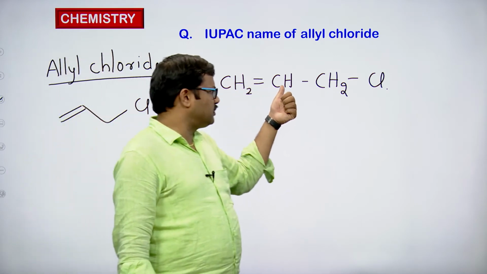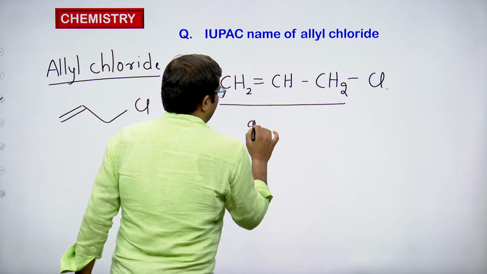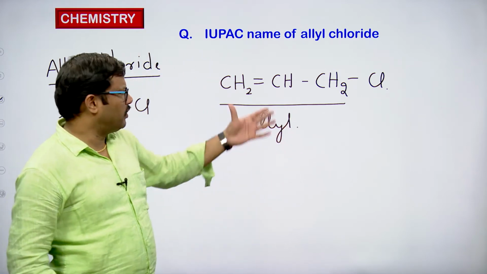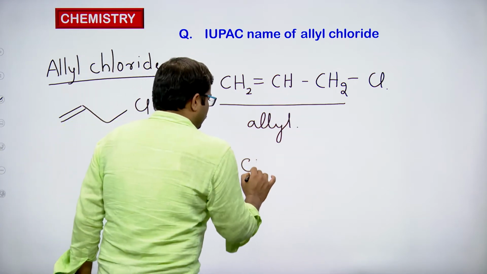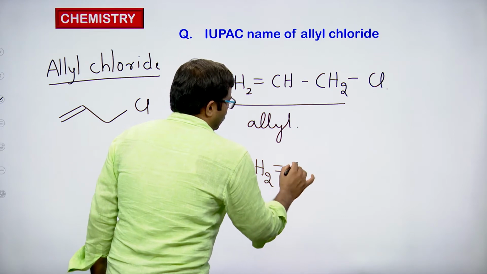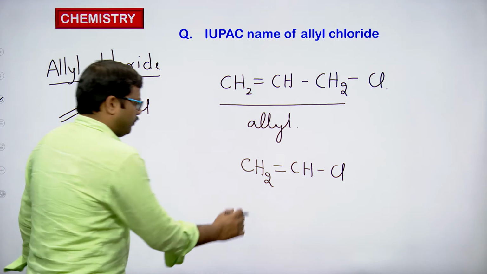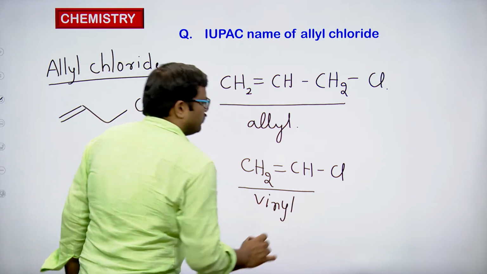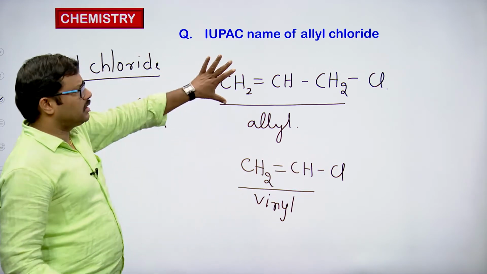CH2 double bond CH, CH2, this group is called allyl. According to the common naming system, we call this moiety allyl. And if we have CH2 double bond CHCl, this is called vinyl. CH2 double bond CH is called vinyl. So this is vinyl chloride and this is allyl chloride.